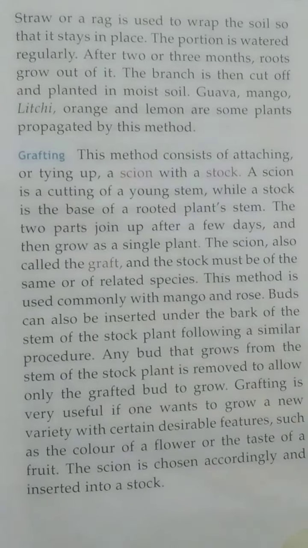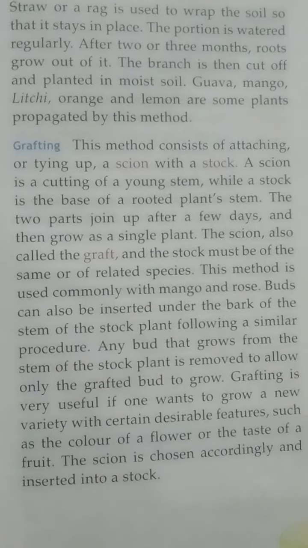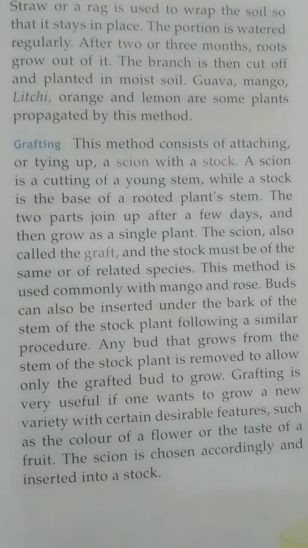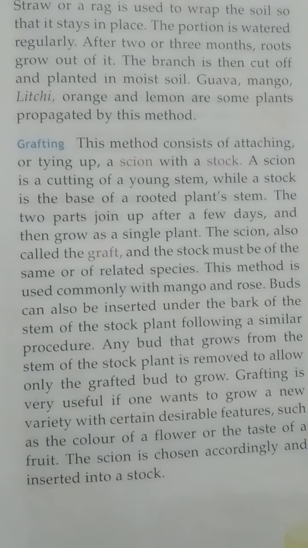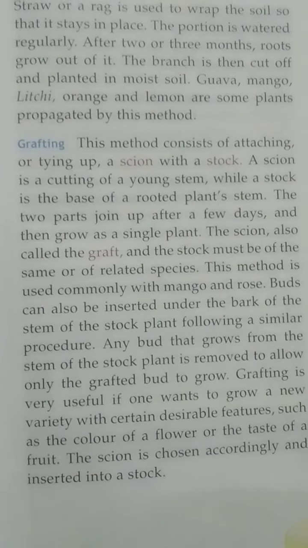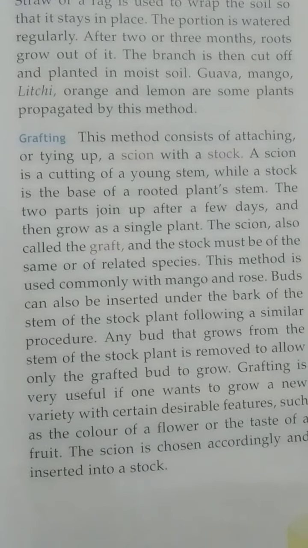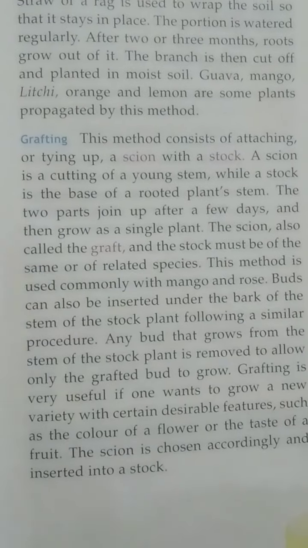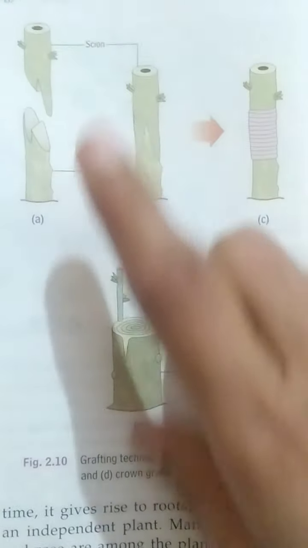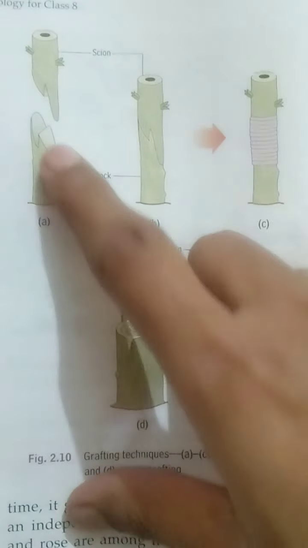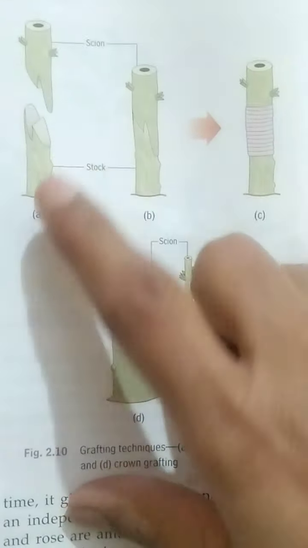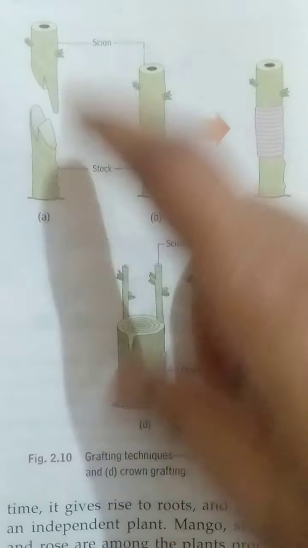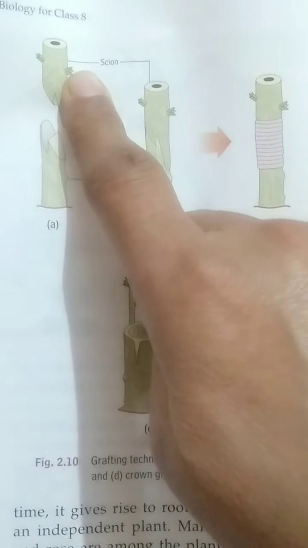Now students, the next method of artificial vegetative propagation is the grafting method. This grafting method consists of two parts. One is known as the scion, another is known as the stalk. The scion is the cutting of a young stem. As you can see in this diagram, this is the scion part. It is a cutting of a young stem. And this is the stalk portion, which is a part of a rooted plant. This plant is rooted in the soil, but this is the cutting of a young stem.